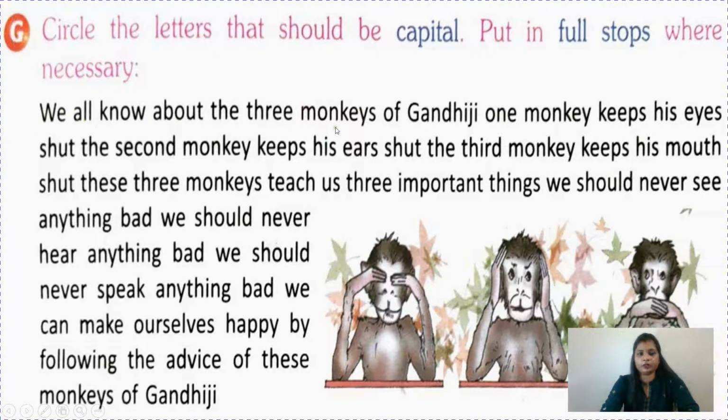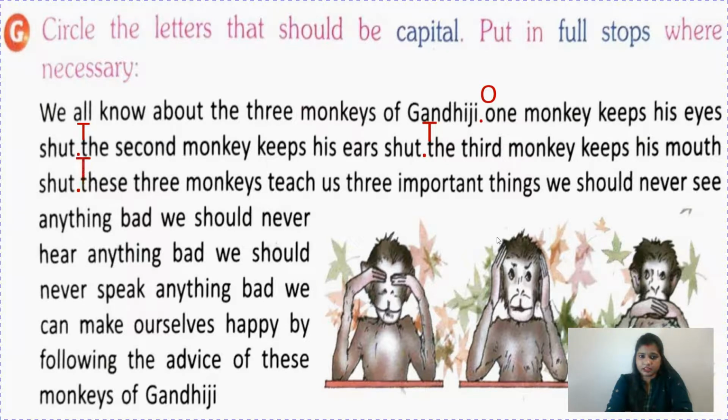We all know about the 3 monkeys of Gandhiji. So we have to give full stop here. One day, so when we start a new sentence, we start with a capital letter. So one monkey keeps his eyes shut. Full stop. Next sentence begins with a capital letter. The second monkey keeps his ears shut. Full stop. Again, next sentence begins with a capital letter. The third monkey keeps his mouth shut. Full stop. Now again we will start a sentence with a capital letter.